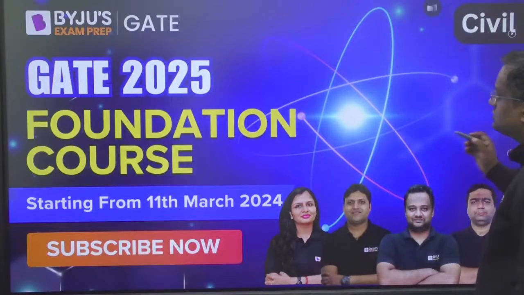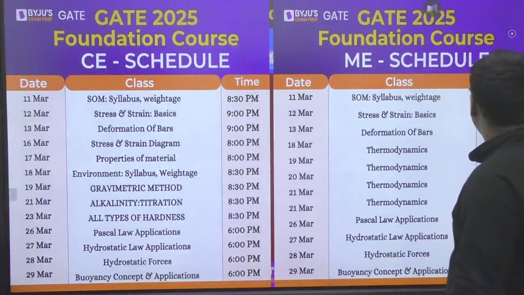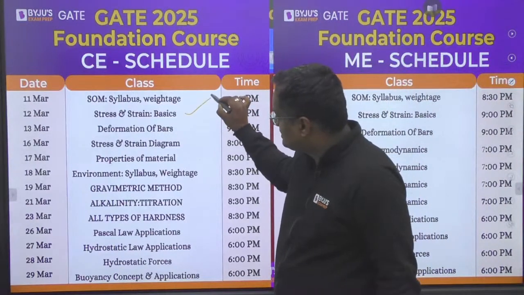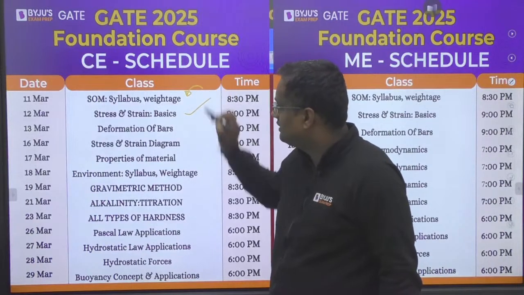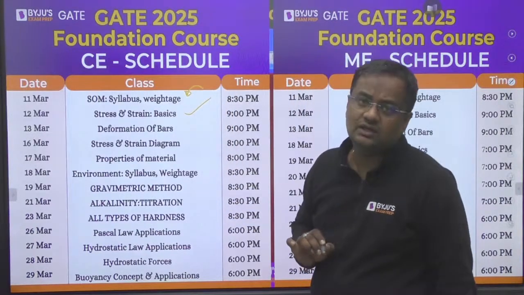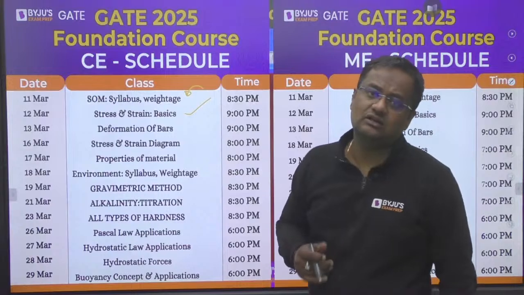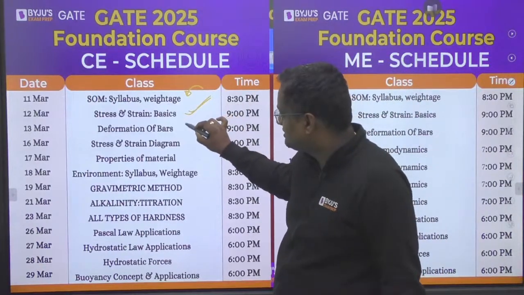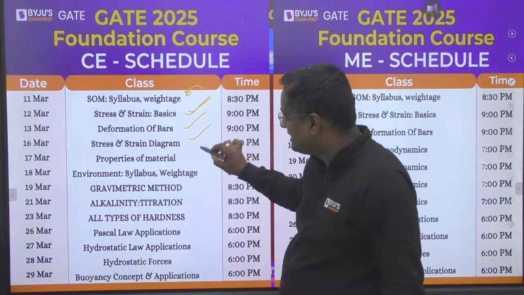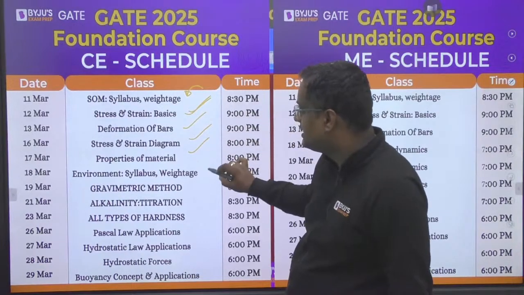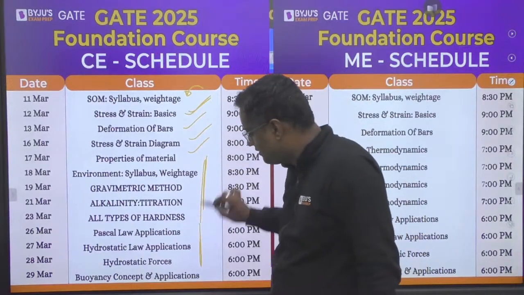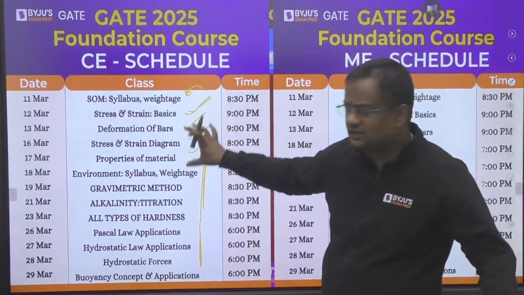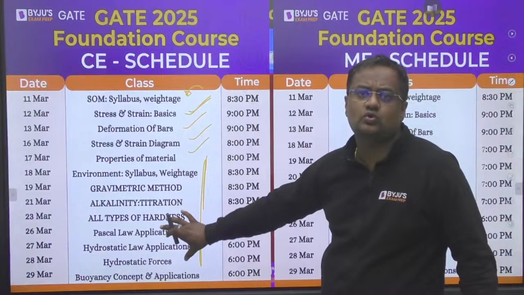This is the foundation course for civil and mechanical both, and this is the schedule. Today is this class. Yesterday, Dheeraj sir and I told you about the weightage and syllabus, how many marks strength of materials carries in GATE and ESE. I'll be telling stress and strain basics, then deformation of bars and the stress strain diagram will be done by Dheeraj sir, then properties of material, then environment, and then fluid mechanics. Of course, in this session SOM will not be completed, nor will environment, nor fluid mechanics.